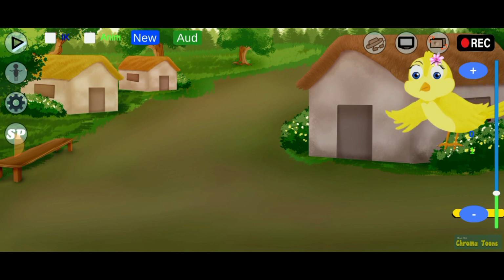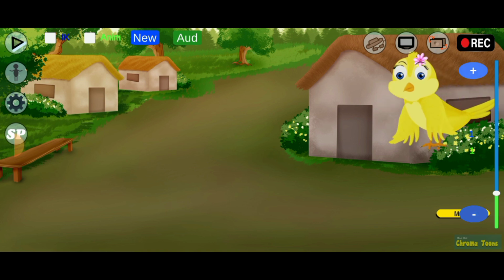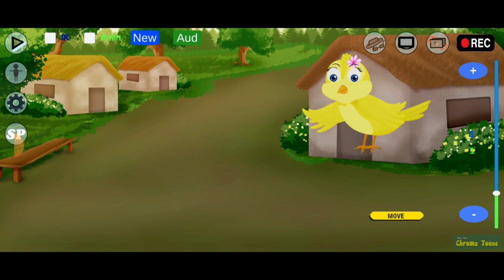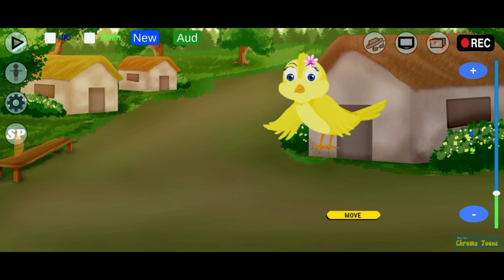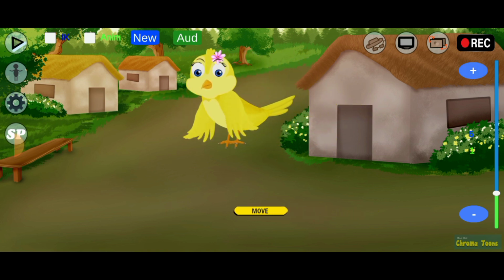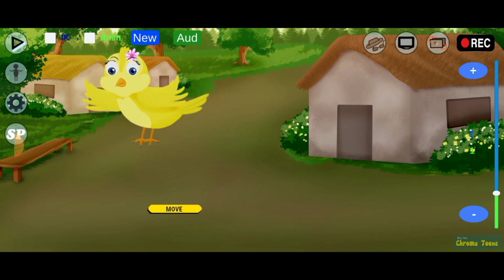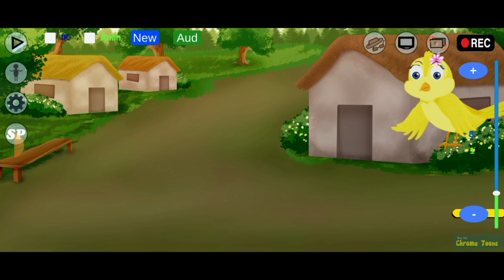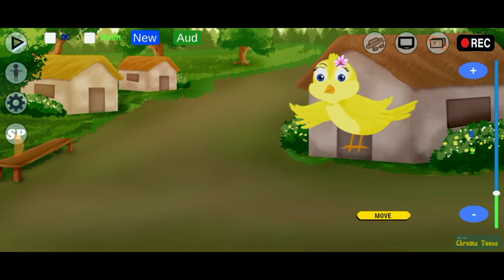So you can see this plus and this minus icon. Just click on the plus and move. Okay, so once you're done, you just click on the play icon and you can see what you've done.